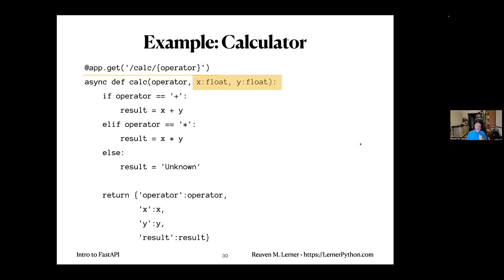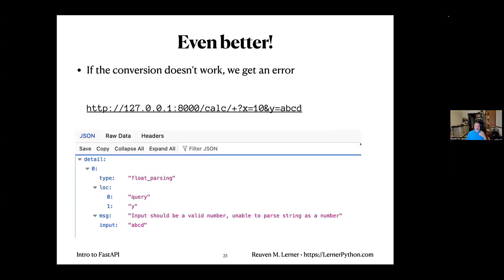So now that I've done that, just with the type hints, suddenly when I call my API, it'll work. Now I call it with exactly the same URL as before, and it'll be fine. But it's even better because now if I call it with x is 10 and y is ABCD, it will say, hey, I tried to turn this into a number and I was unable to do that. And look at that message. Input should be a valid number, unable to parse string as a number. And it tells you it was ABCD. It tells you it was in the y query. Amazing. It even tells you it was a float parsing sort of error.